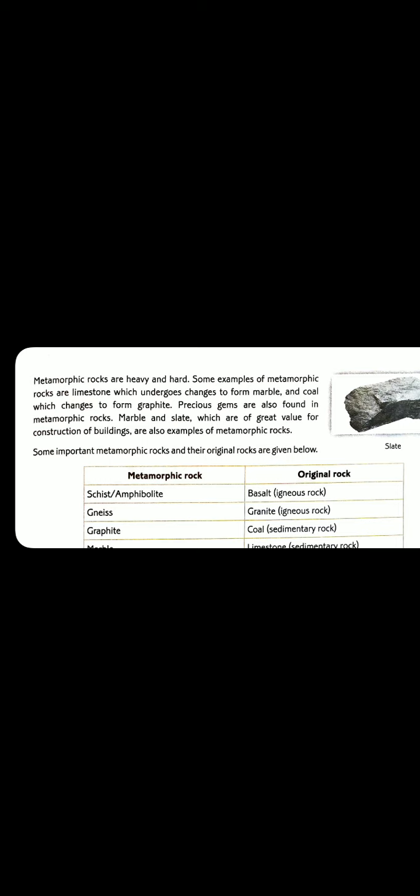Precious gems, which are used for some purposes, are also found in metamorphic rocks. Marble and slate are of great value for construction of buildings. Generally, we use them to build our houses. These materials are also examples of metamorphic rocks. Some important metamorphic rocks and their original rocks are given below. These are the examples. You read yourself.